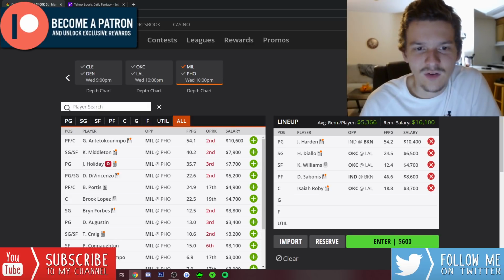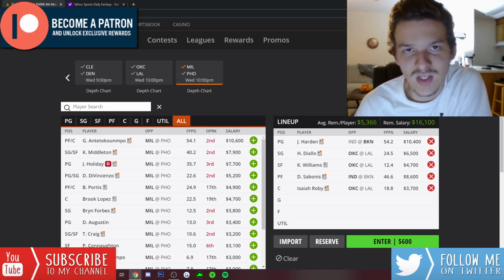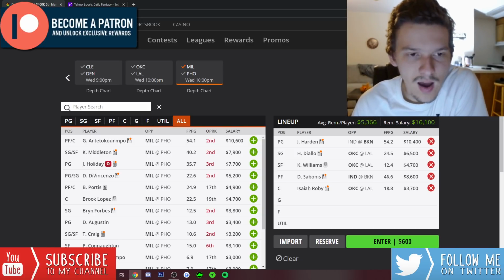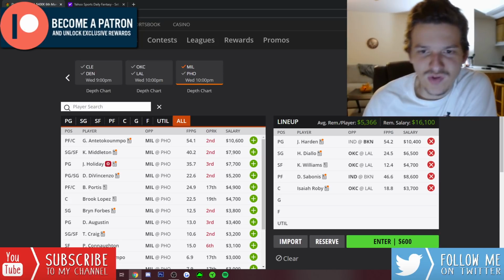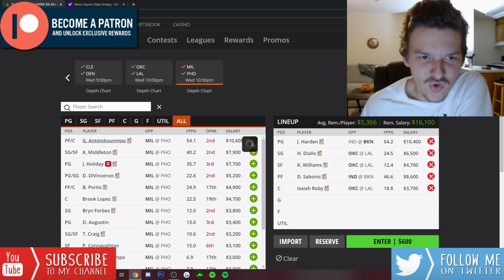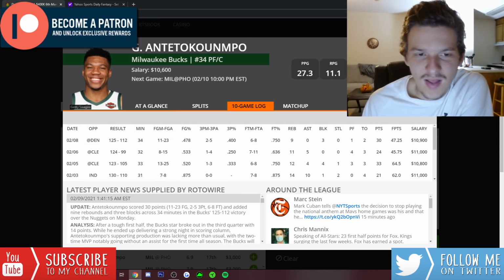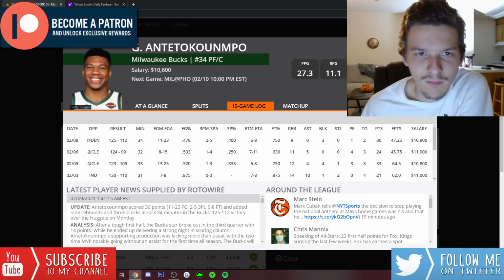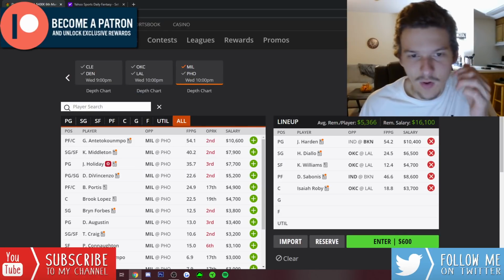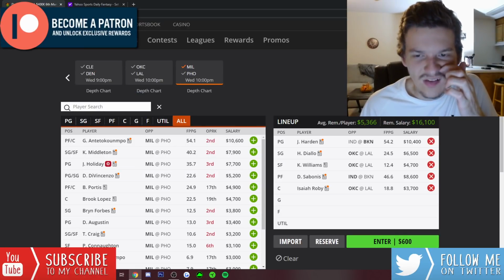Normally, this is a team that I don't have too much interest in when they're fully healthy outside of Giannis. But now that Drew Holiday is out, obviously Giannis gets a boost, Khris Middleton gets a boost. I think both of those two guys look like really good options today. Giannis at $10,600. I probably would rank Harden still ahead of him, but I do like him a lot on this slate. He was pretty bad last game against Denver, but Giannis does get a bump with Drew Holiday out. We know he's an incredibly productive player. We know the minutes are going to be there as long as the game stays close. Nobody on the Suns is going to slow him down, so I do like Giannis at 10-6.